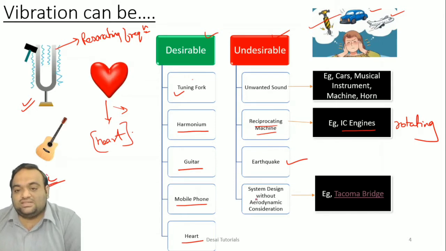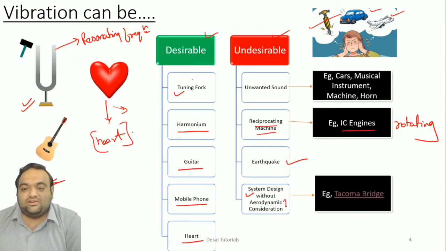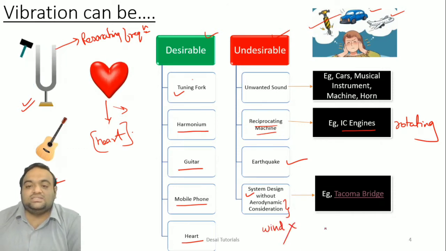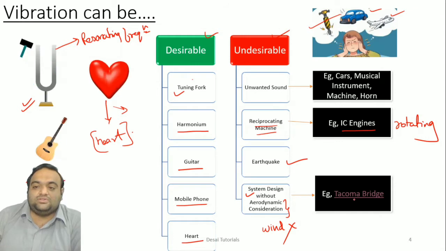Then after, system designed without aerodynamic consideration. Aerodynamic consideration means basically we are ignoring the wind condition. So here I am going to show you one example of Tacoma Bridge.